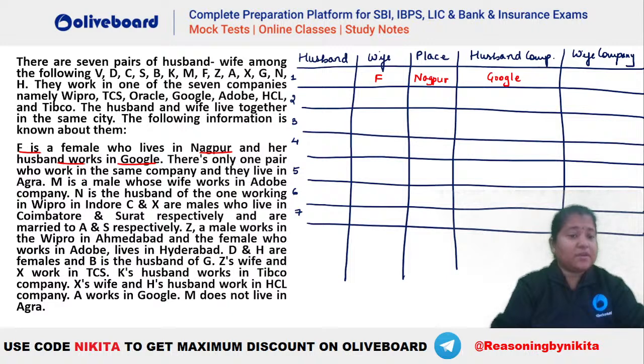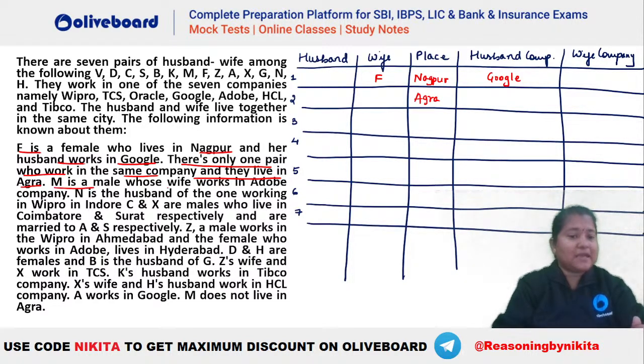There is only one pair who works in the same company and they live in Agra. So it is also given that there has to be only one such pair who works in the same company. That is, whatever the husband's company is, that has to be the same as the wife's company, and they should be in Agra. Let's say this is Agra here. So this husband's company and wife's company will be the same. Okay, so this is another pair.